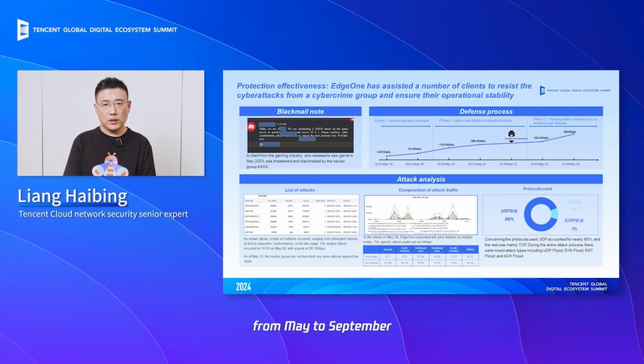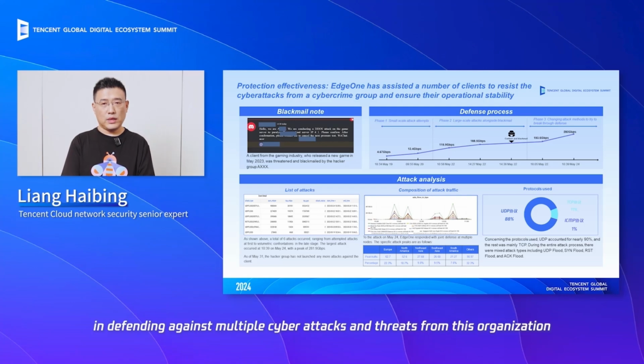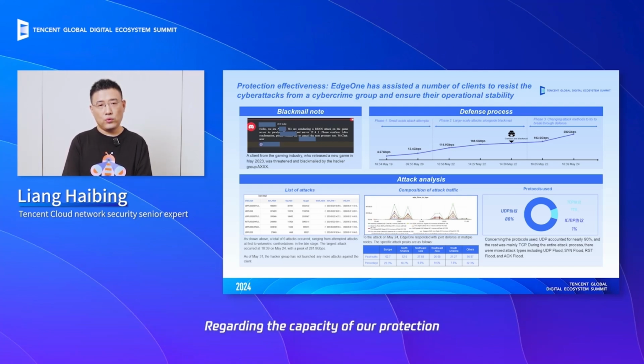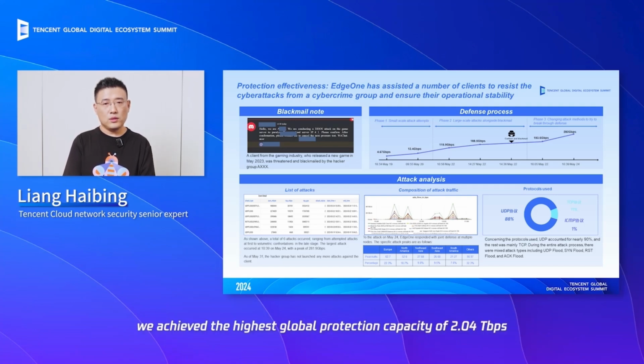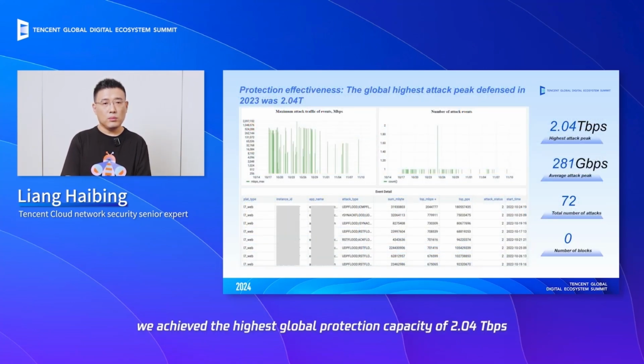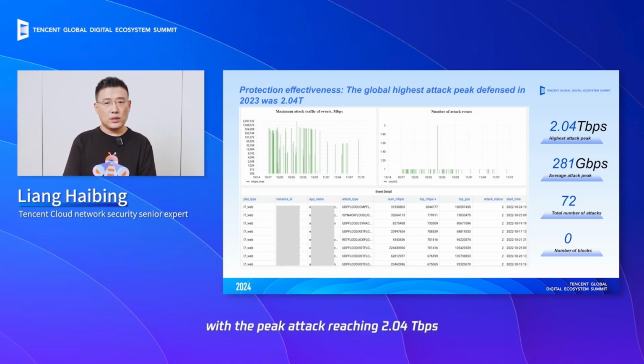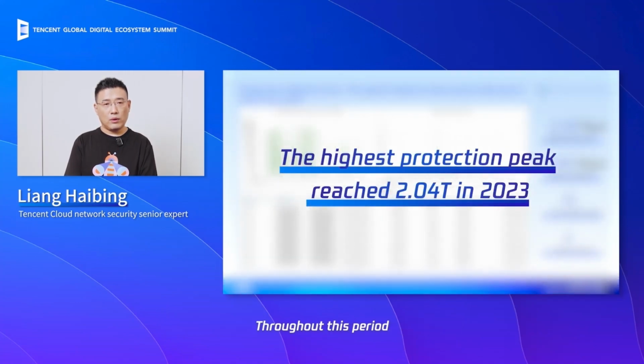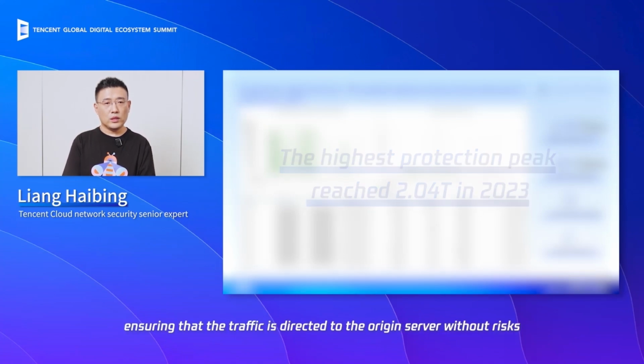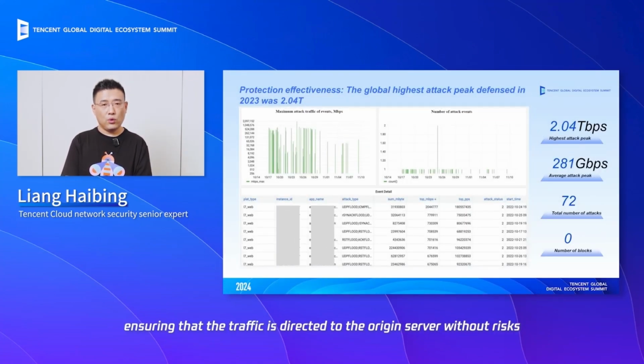Last summer, from May to September, we assisted our customers in defending against multiple cyber attacks and threats from this organization. Regarding the capacity of our protection, in 2023, we achieved the highest global protection capacity of 2.04 terabytes per second. Within a single month, one of our customers was attacked a total of 72 times, with the peak attack reaching 2.04 terabytes per second and the average attack spike reaching 281 gigabytes per second. Throughout this period, none of our nodes engaged in traffic blocking. Instead, a full traffic cleaning was conducted, ensuring that the traffic is directed to the origin server without risk. This demonstrates our protection capacity.